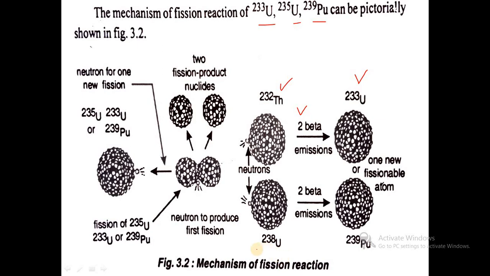Similarly, fertile uranium 238 is converted into plutonium 239. So these are the mechanisms which make it possible to carry out the fission reactions.